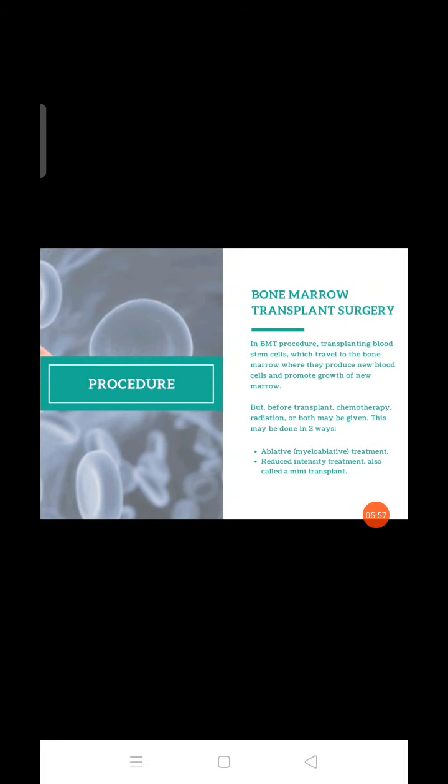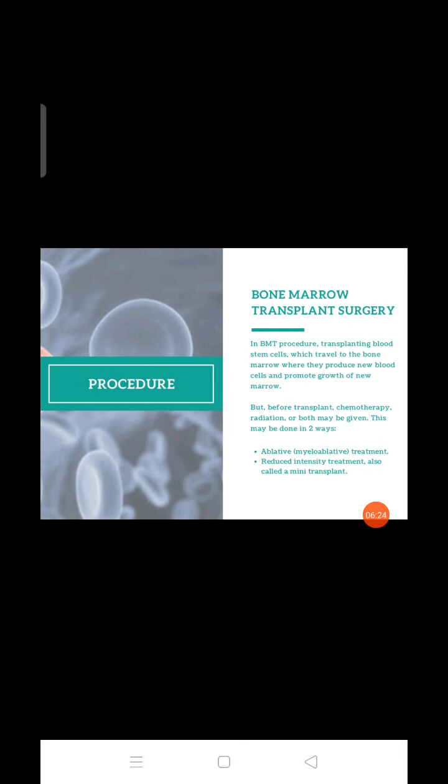Bone marrow transplantation surgery. In bone marrow transplantation surgery, we transplant blood stem cells which travel to the bone marrow, where they produce new blood cells and promote growth of new marrow. We'll transplant the stem cells, which travel to the bone marrow where they will form new cells.